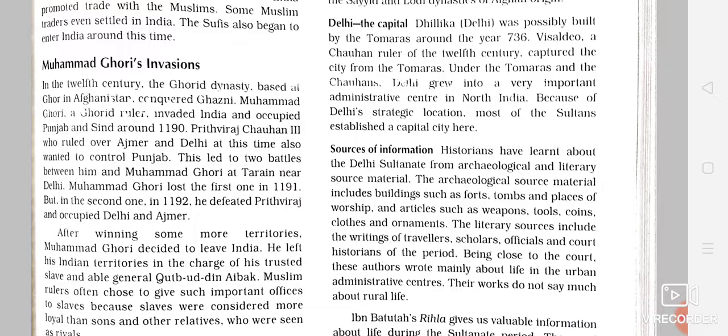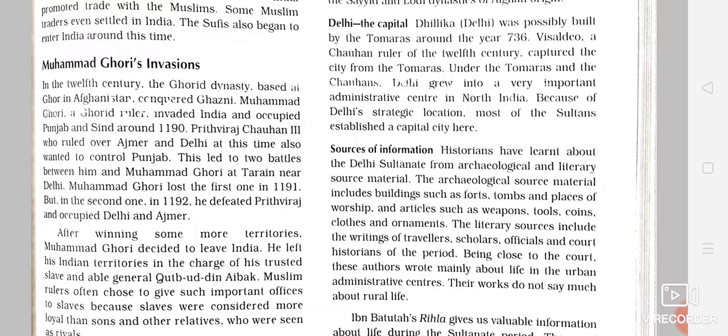Muhammad Ghori and Prithviraj Chauhan both fought the first battle in the year 1191, and this battle was fought in the place Tarain, which is in present day Haryana, nearby Thanesar. It is 150 kilometers north of Delhi. So the first battle fought between Muhammad Ghori and Prithviraj Chauhan was known as the first battle of Tarain in the year 1191.